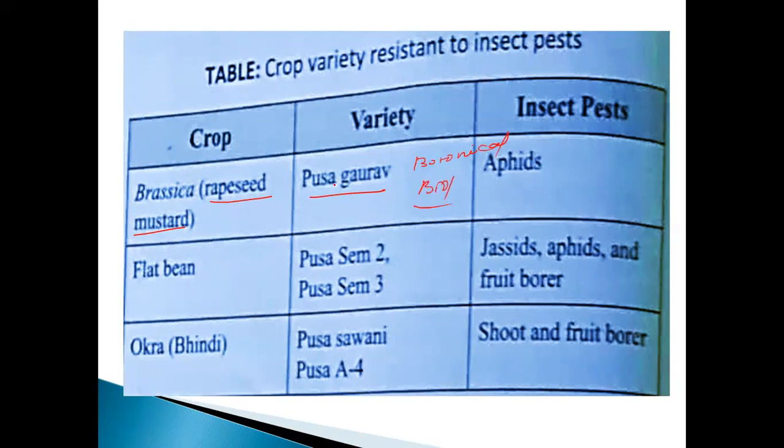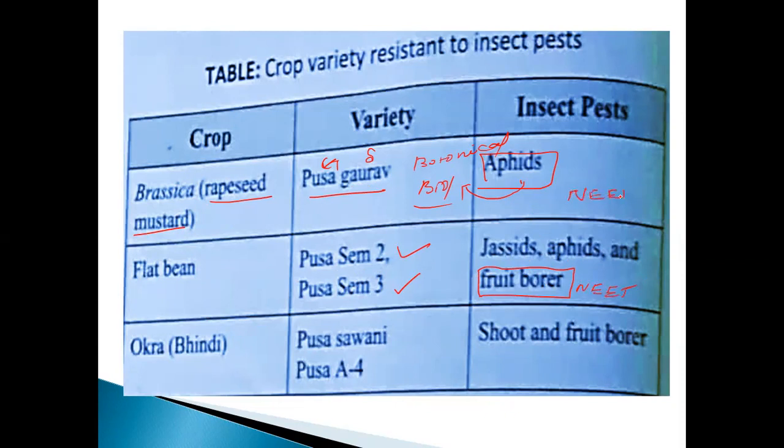Take an example of a biological name: Pusa Gaurav. Genus name and species name. The insect name is aphids. Sometimes they may ask the question: the aphid resistant variety of what is that? Mustard: Pusa Gaurav. Flat beans: Pusa Sem 2, Pusa Sem 3. So what are the aphids? The jassids, aphids, and also fruit borer. Fruit borer is important in this point.